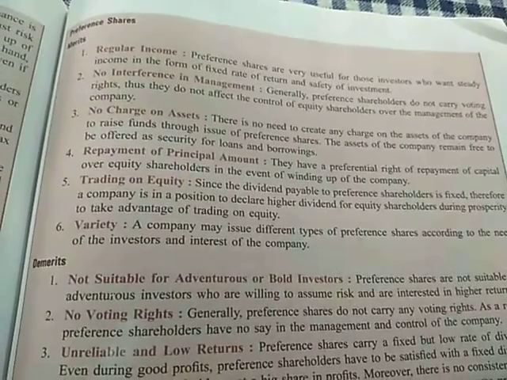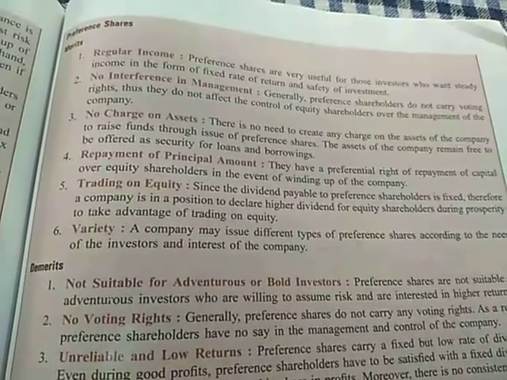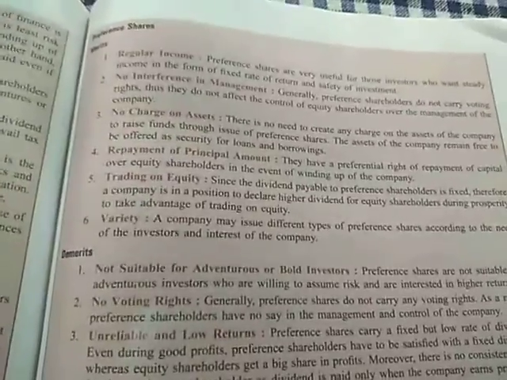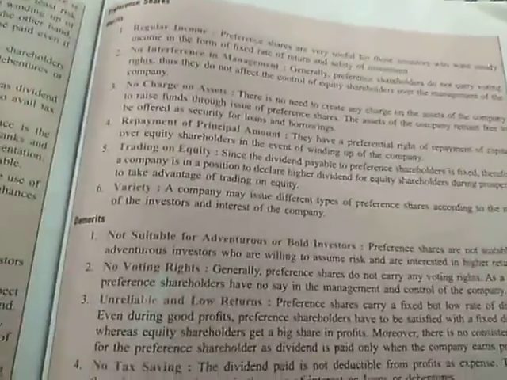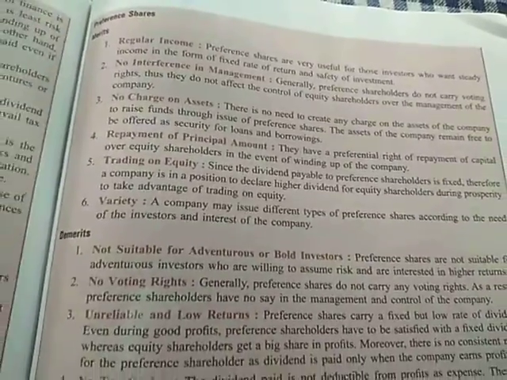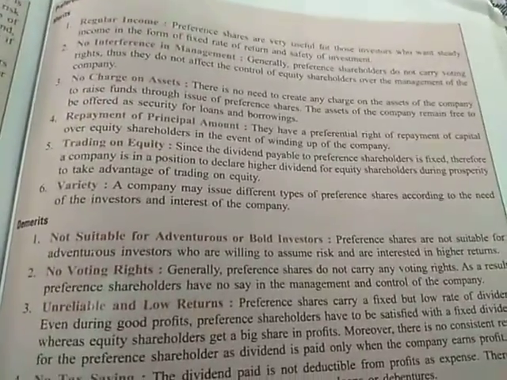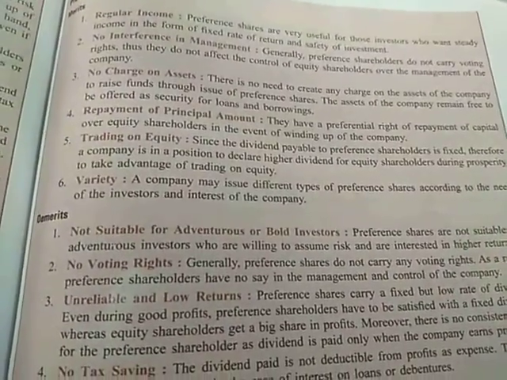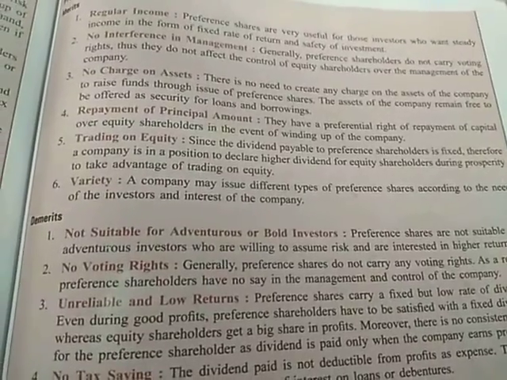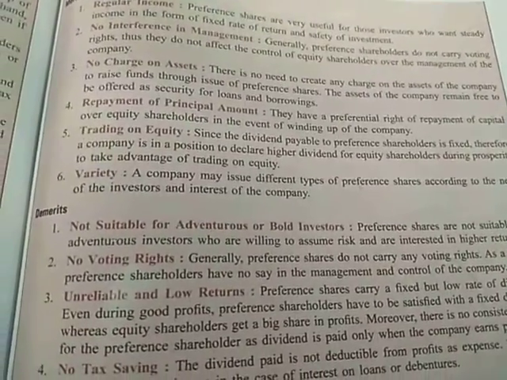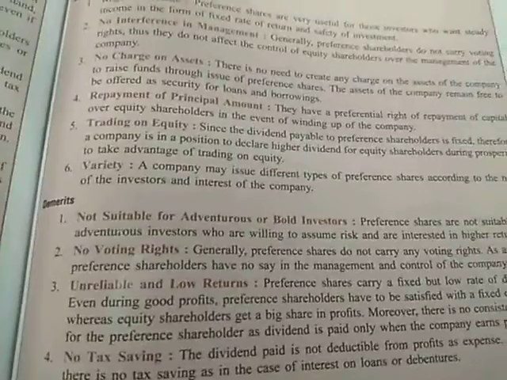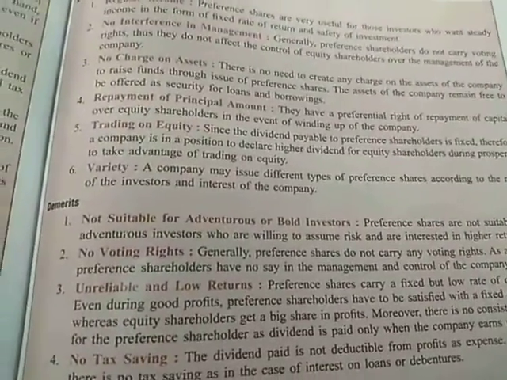Next is trading on equity. Trading on equity is a system, or a policy of the company, where the company invests more amount of borrowed funds and less of owned funds in the company to obtain higher returns for the equity shareholders, to provide a higher amount of dividend to the equity shareholders.